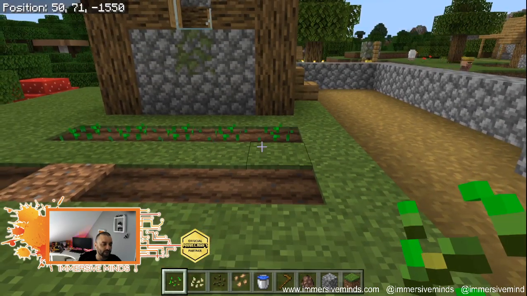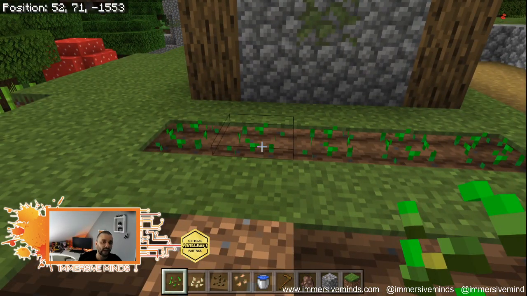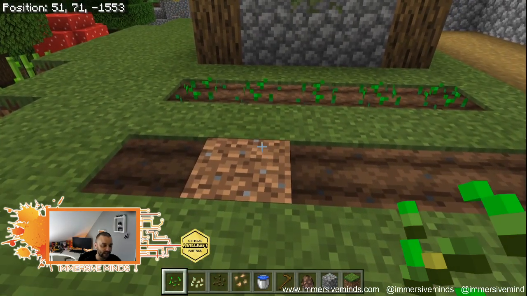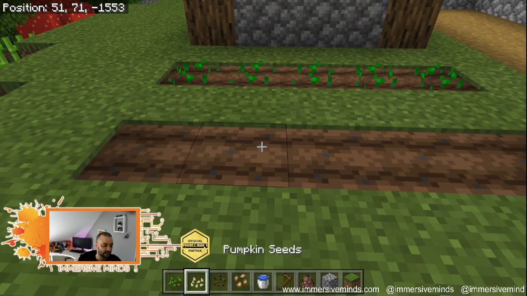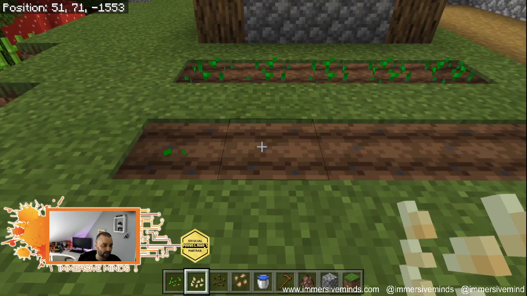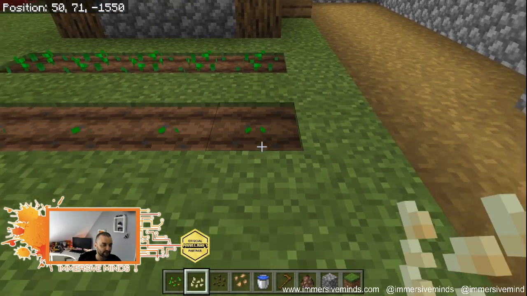I'm just right clicking with seeds. And so with seeds, that is wheat. And we'll see what grows in a second. Then I'm going to get this and I'm going to do pumpkins. 1, 2, 3, 4, 5.